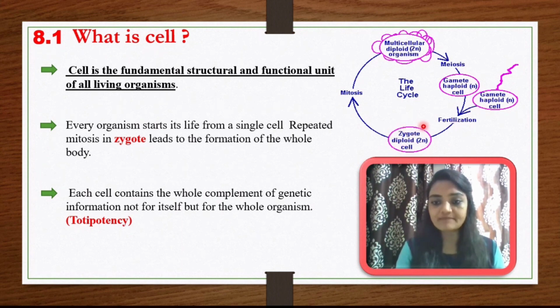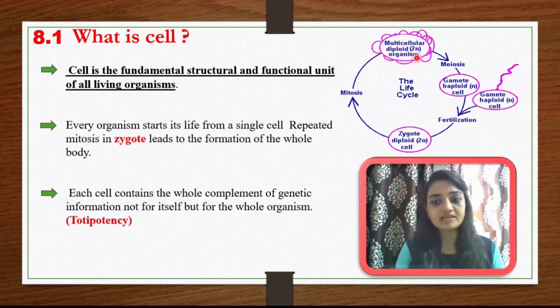This diploid structure undergoes several rounds of cell division, mitosis, and due to mitosis the number of cells increases and it becomes a multicellular organism.